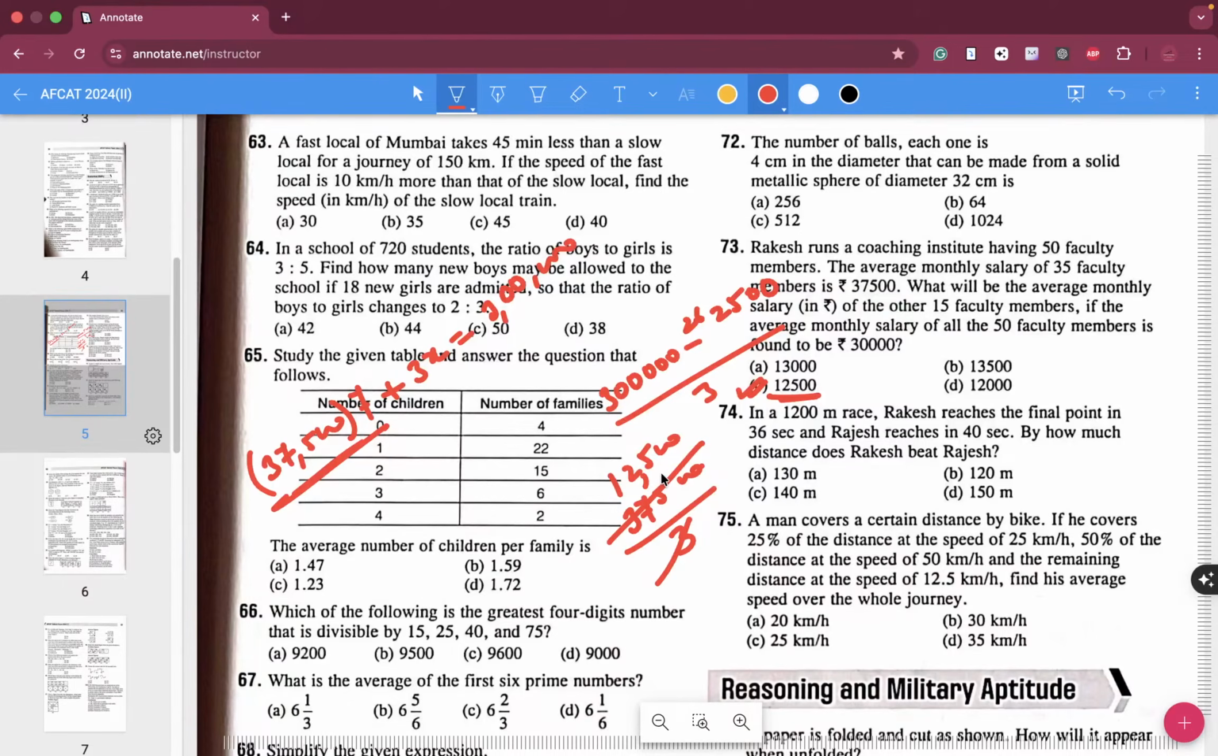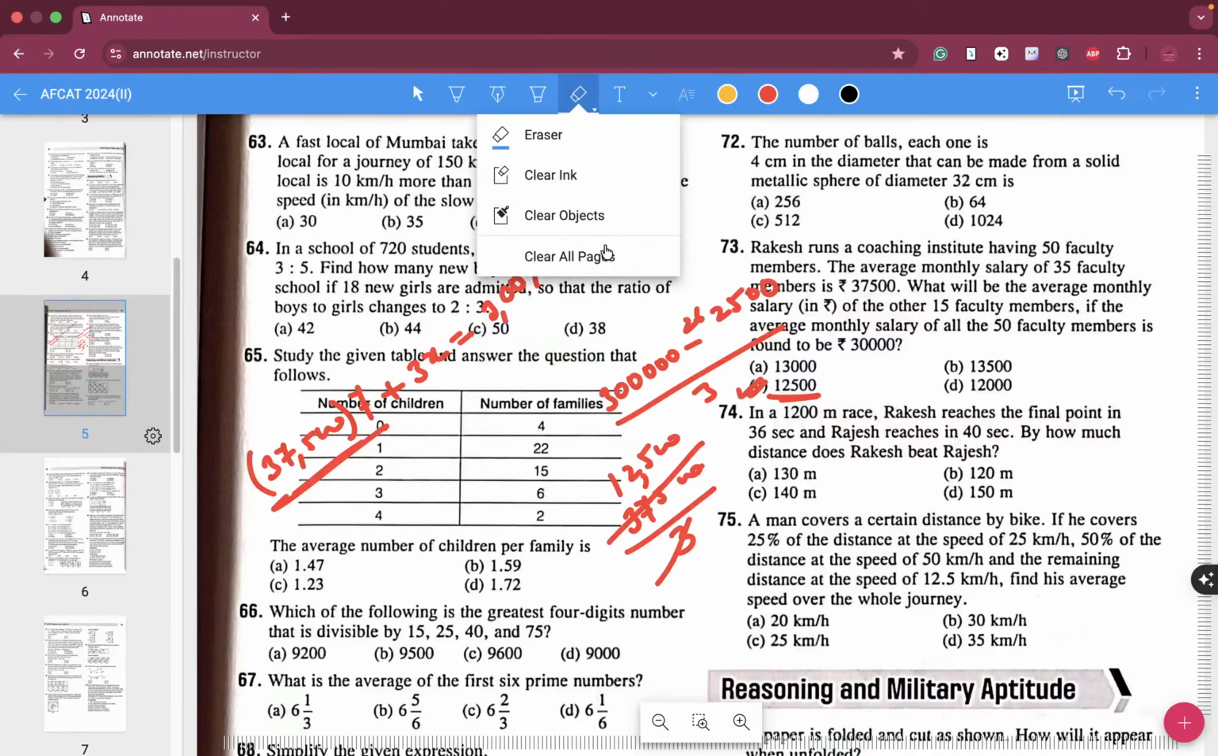Obviously, if you multiply it with 35, 15 and all that, that is going to trouble you a lot. So you would not want to go in that particular direction.